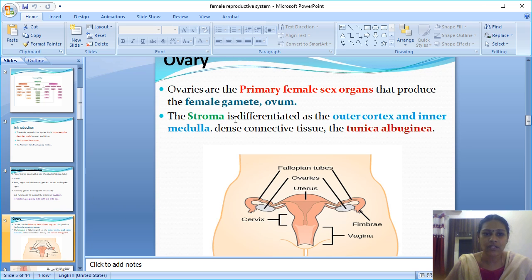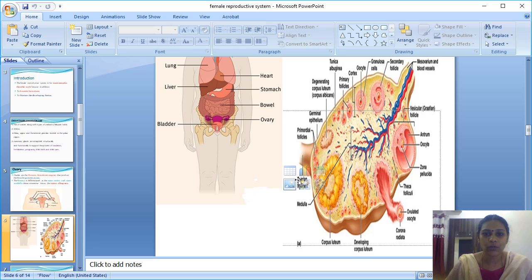And this part is the ovary, the primary sex organ producing ovum. In the ovary cut section, the stroma is differentiated into outer cortex and inner medulla, and above the outer cortex is the tunica albuginea. Different stages of follicles will be there. In the medulla there are blood vessels, and the ovarian ligament connects the pelvic bone with the ovary.